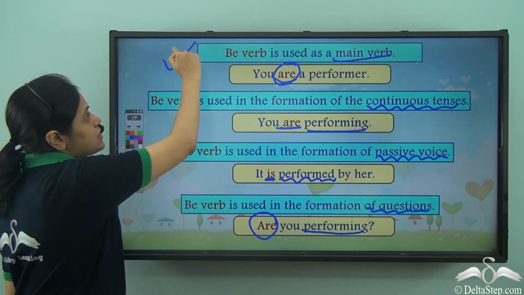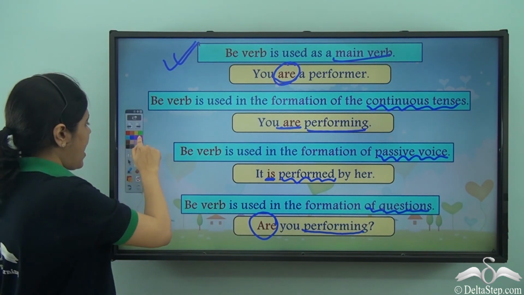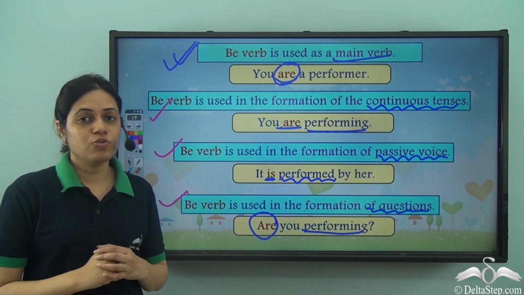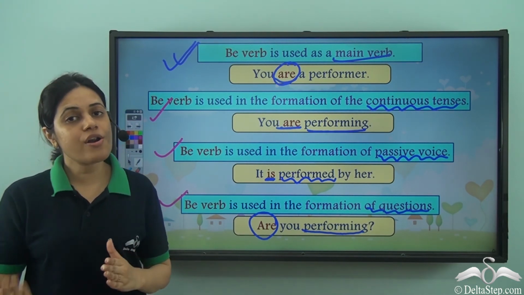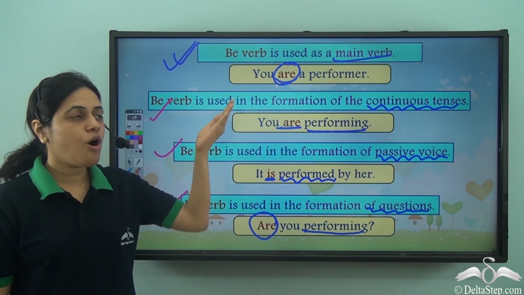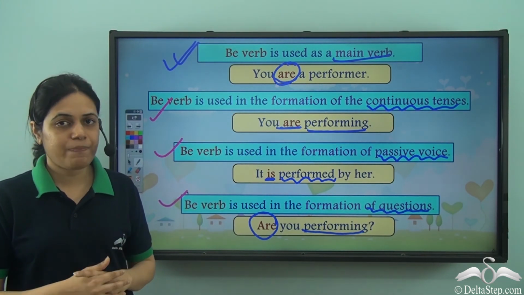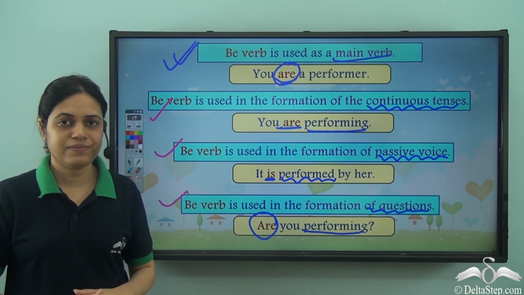So this is where be verb is used as the main verb, and in these three, be verb is used as the helping verb. But whether be verb is used as the main verb or the helping verb, it does not matter. The form of the be verb used remains the same. It depends on the person, number, and tense.